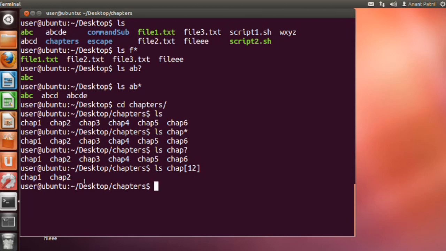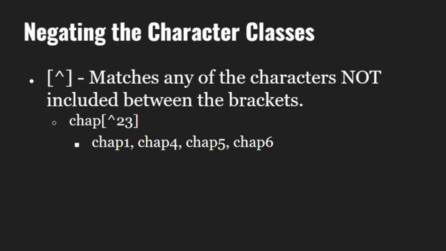Now let's learn about negating the character class. So you can also use the negation caret symbol and it will give you the output which is exactly opposite of what it was before. So in the chapters example, if I do an ls chap[^23], it will list all the files except chap2 and chap3.